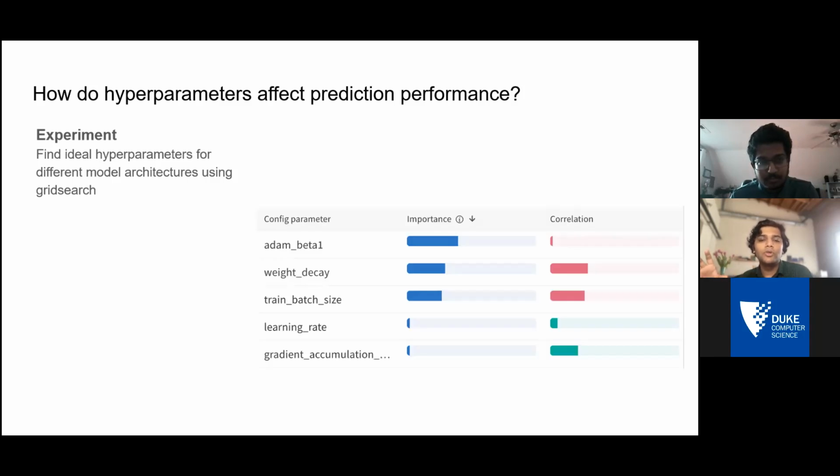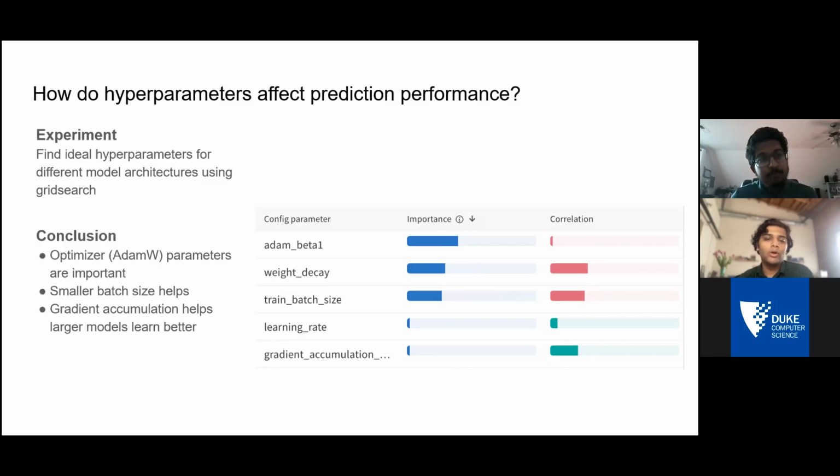So this is just a table of some important hyperparameters that we found based on this process, as well as whether they correlate positively or negatively, weakly or strongly to the model performance. So overall, we found that hyperparameters related to our optimizer, such as Adam, beta 1 and weight decay, both related to our optimizer Adam, end up having a lot of influence on the model performance.